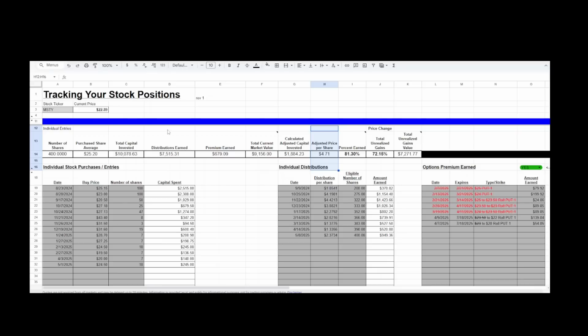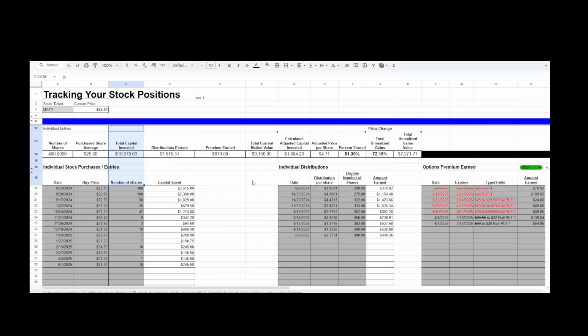Because I have earned those distributions and I've earned that premium back into my pocket. So it is paying me back my total capital that I have invested. Now, once I've paid that back, or it's paid me back, then all of the distributions I earn from that point on would be 100% free and clear, and that would be 100% gain of me holding the MISTY shares.